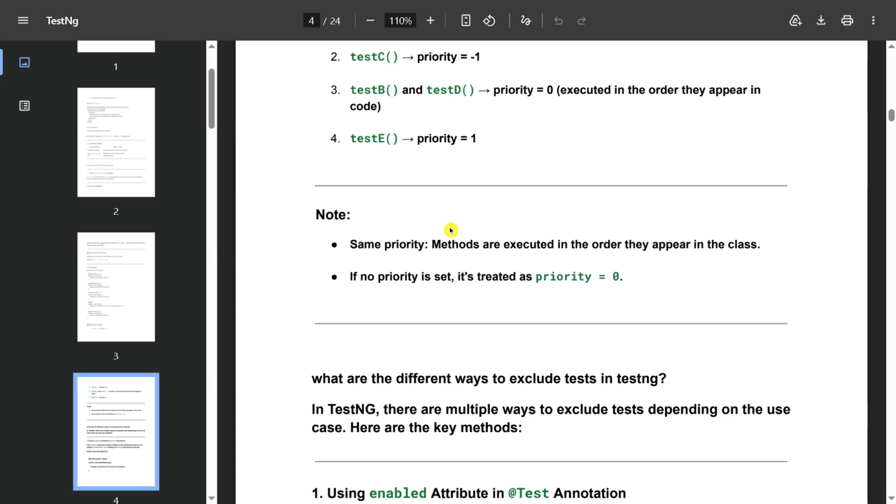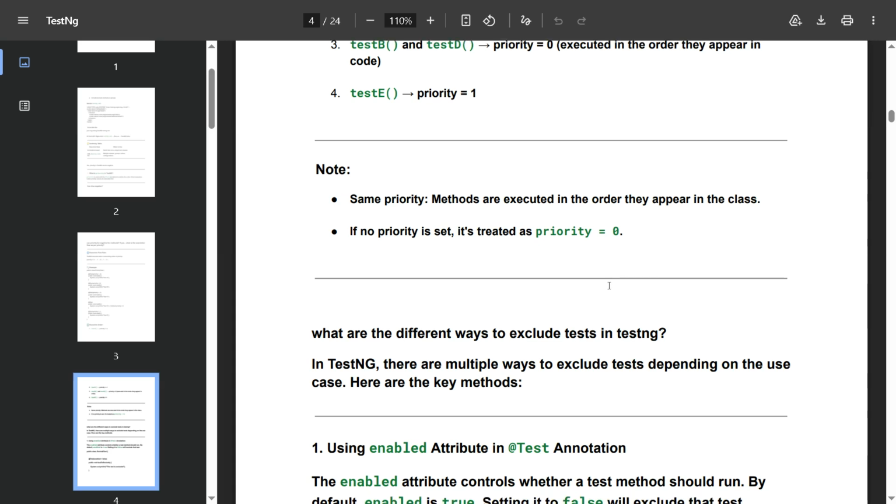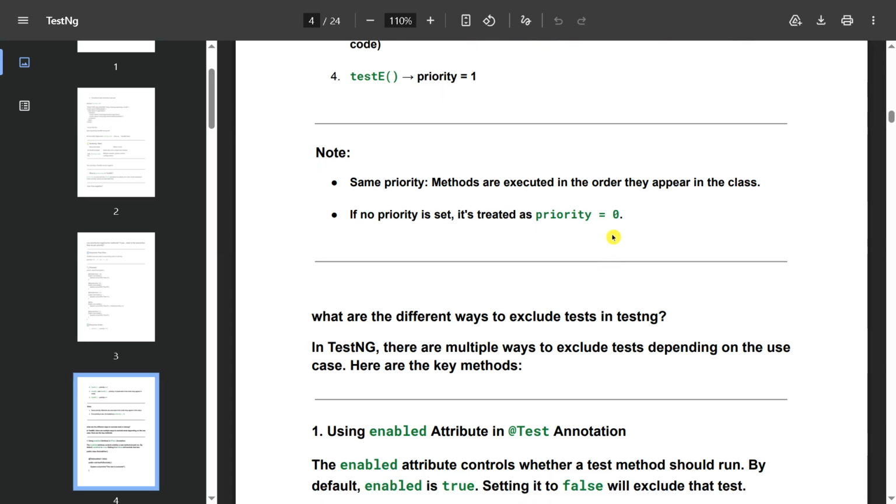For the same priority, methods are executed in the order they appear in the class. If no priority is set, it is treated as priority 0.